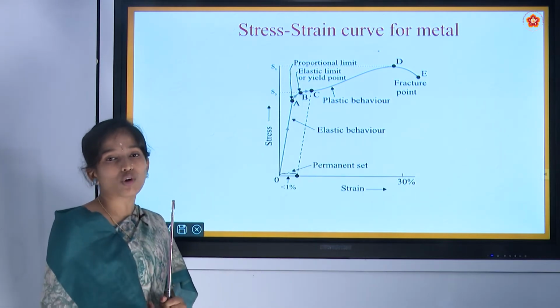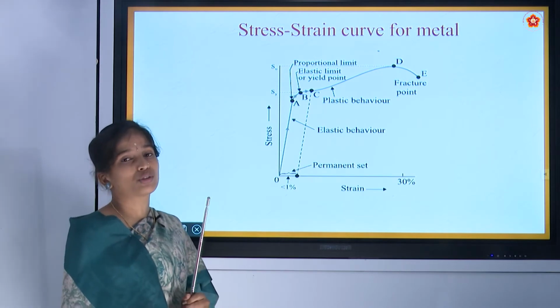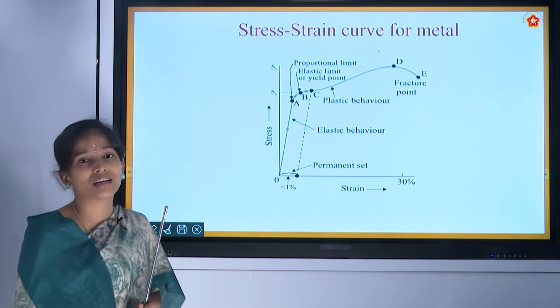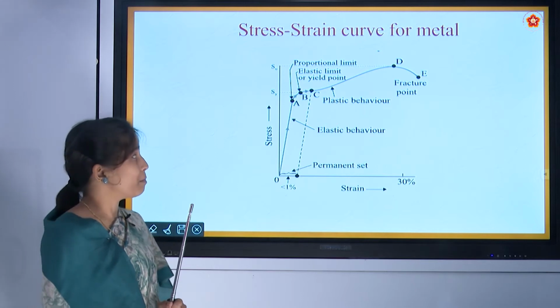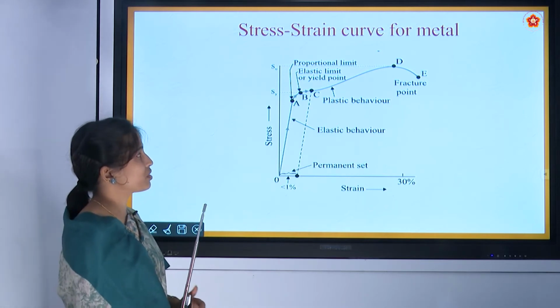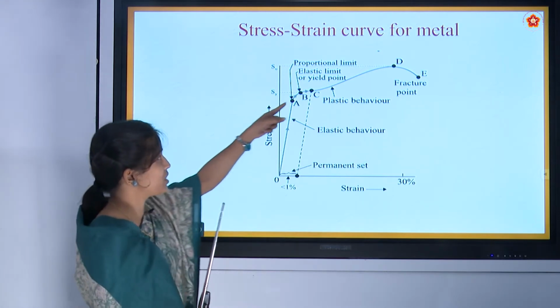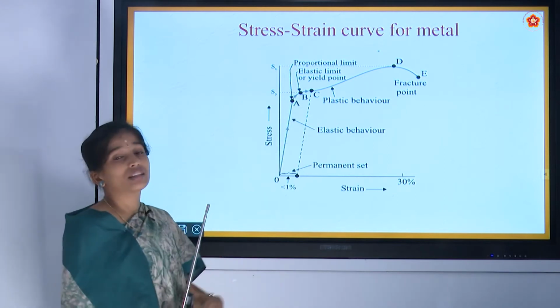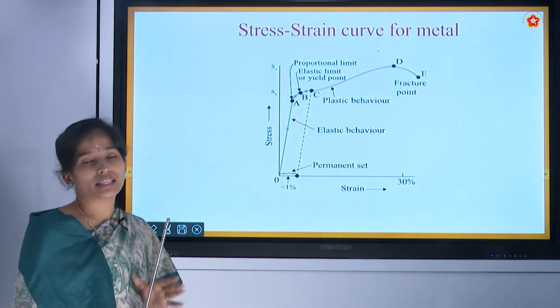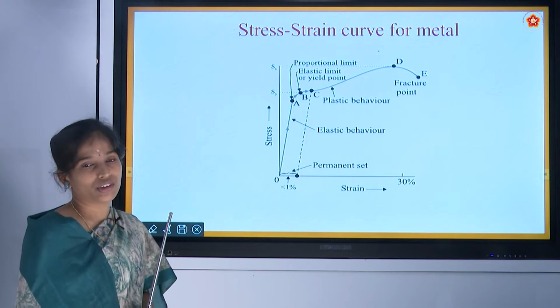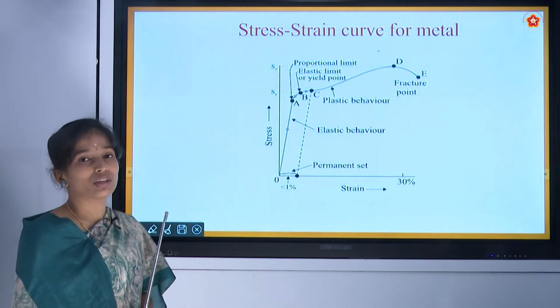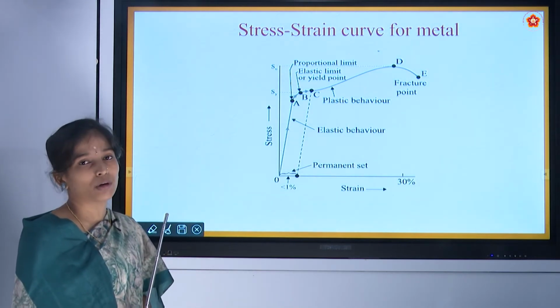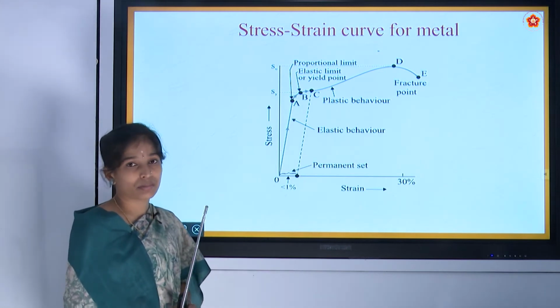So if I remove all my weight, what happens to the body? Initially it was 100 centimeter. But if I remove the stress after the point B, the body will not regain its original dimension. The length of that material will not be 100 centimeter.